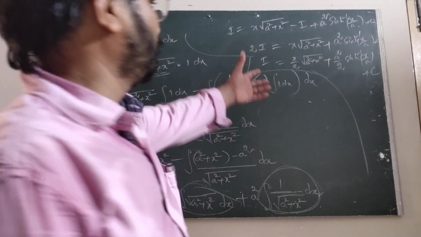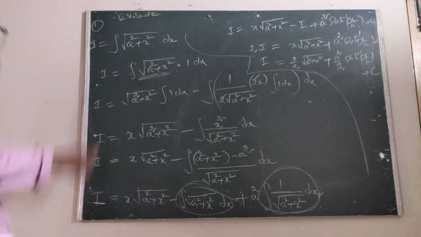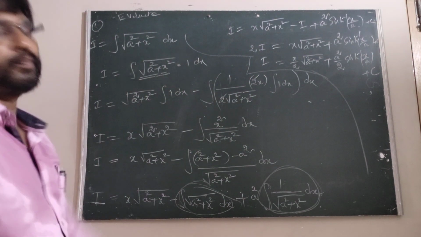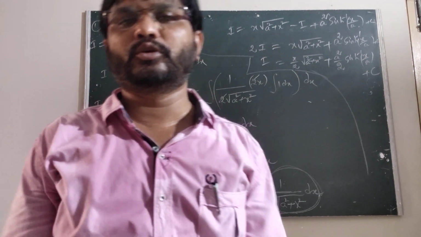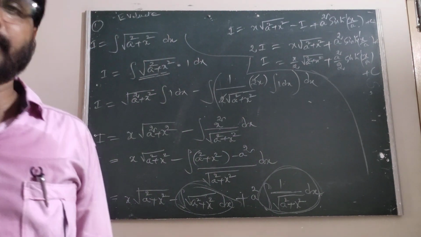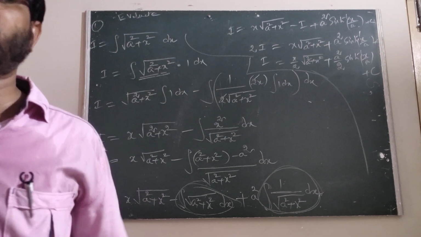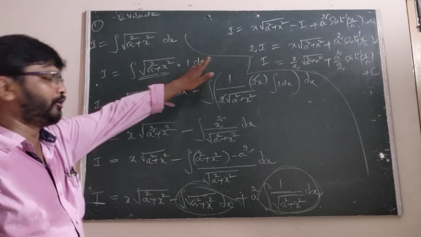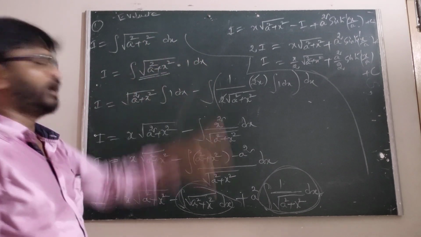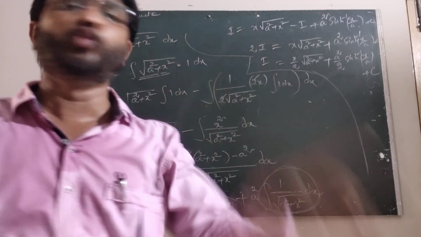Therefore, we know the form of the integral of under root a square plus x square. If you forget the suitable substitution x equal to a sin theta, then another method is under root a square plus x square into 1 into dx. Now we have to compare with u v.